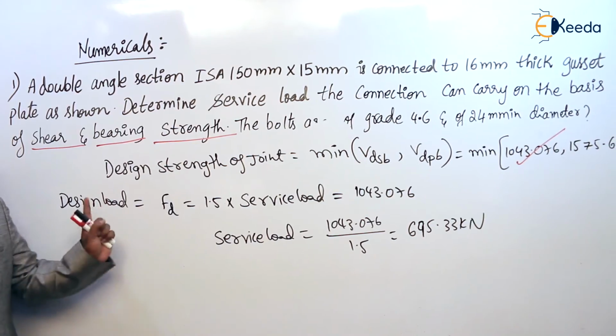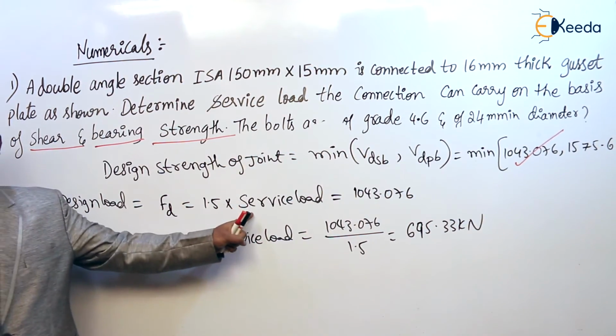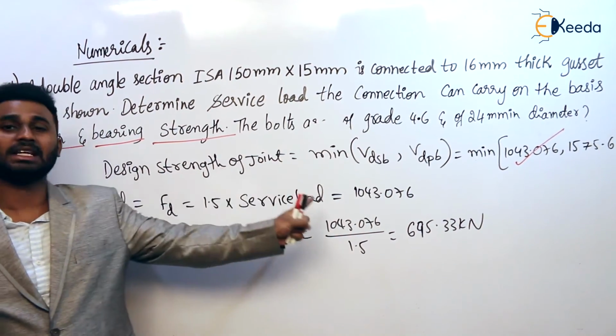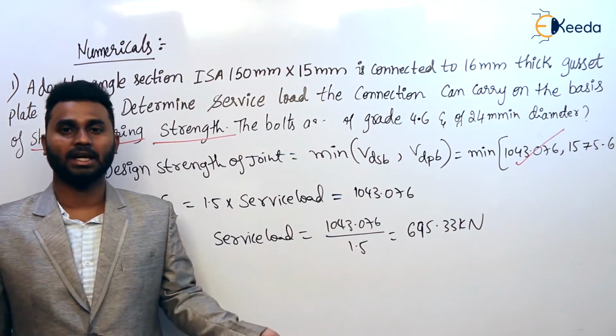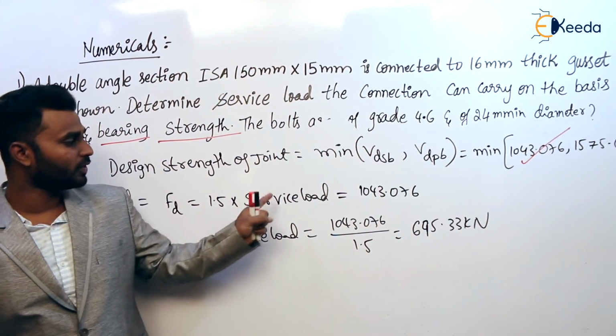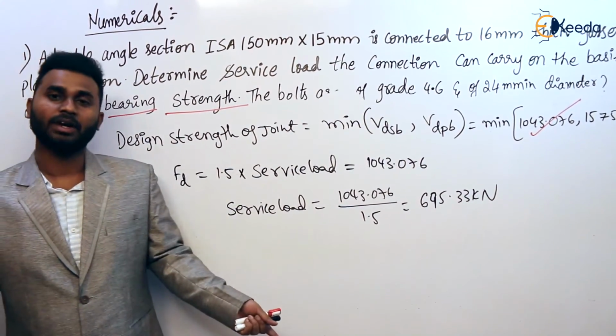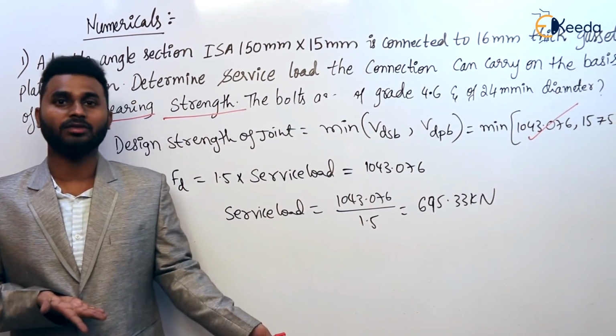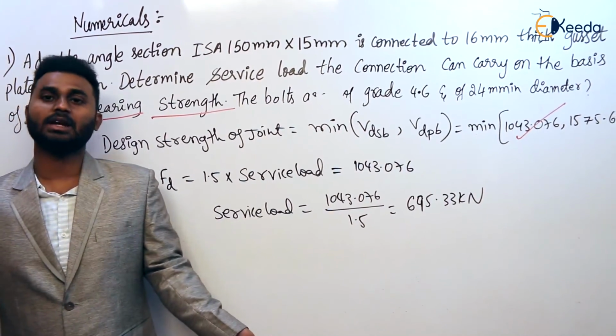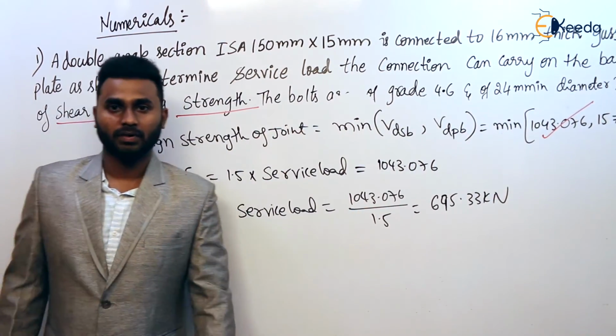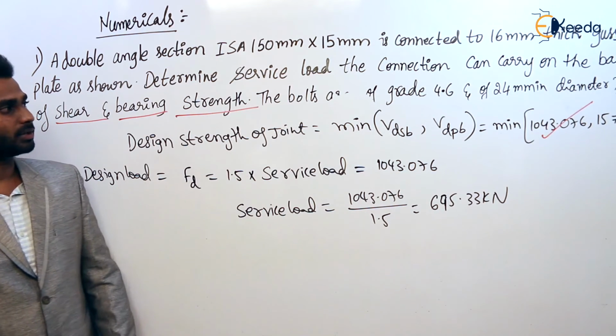Always remember, design load is nothing but 1.5 into service load, and that should be equal to the design strength, then only it is a safe design. But to get the service load, we have to divide the design load by 1.5, that load factor. We have discussed the load factors and partial factors of safety for structural steel and for connectors or connections. So this is the question.